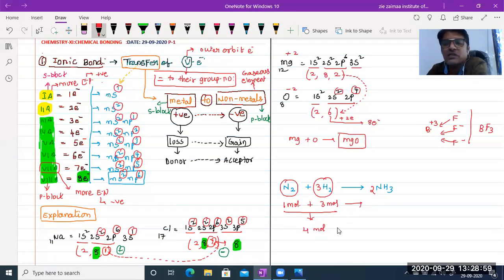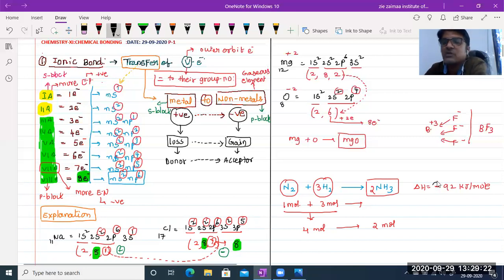So 4 moles of reactant give 2 moles of ammonia. Whenever ammonia is formed, it releases some amount of energy also, so delta H is negative: 92 kilojoules per mole of energy.